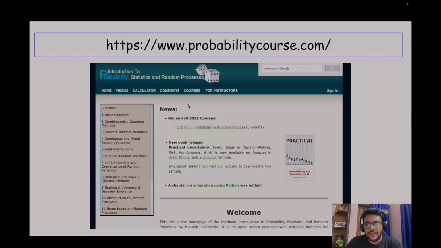Apart from that, there is one website, www.probabilitycourse.com. This website is also really good. It looks something like this, where there are different topics. It starts with combinatorics, then discrete random variables, continuous random variables, joint distribution, multiple random variables, limit theorems, convergence, statistical inference, and all these concepts. These are concepts you have to learn if you want to move to AI and machine learning. So you can follow this website if you want to learn about probability.